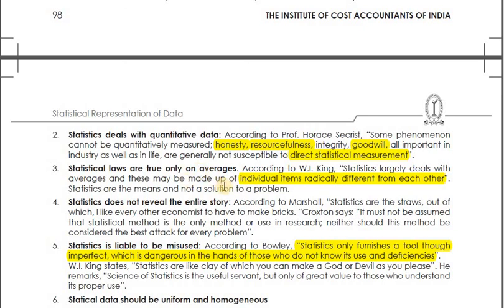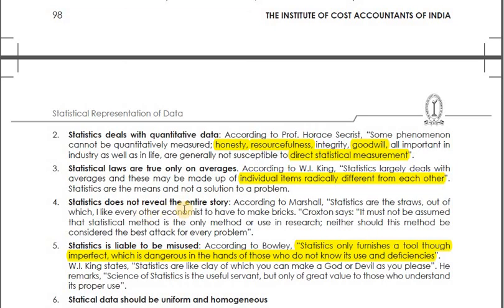Then statistical laws are true only on averages. So we have to make an average, and if we look at the individual item, then there can be a huge difference. For example, average marks of a class, suppose it's coming 60%, and then you go and see individual marks, they may be different, not 60%. So statistical laws are true only on averages.